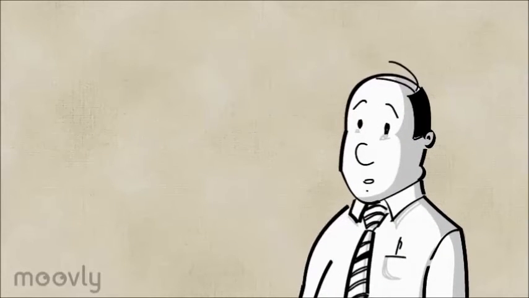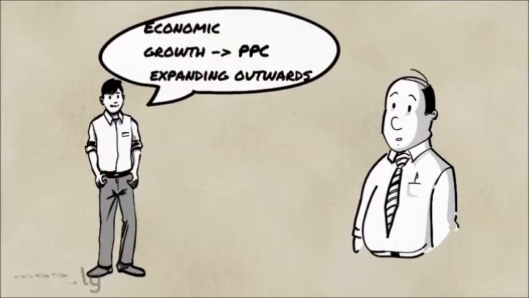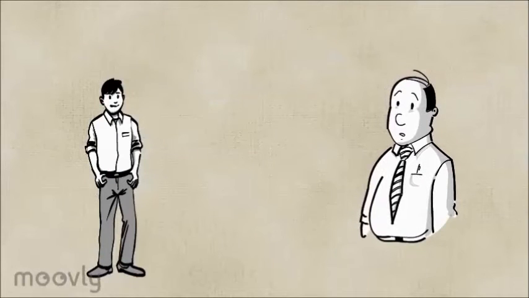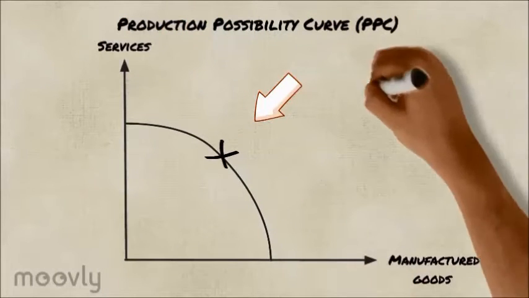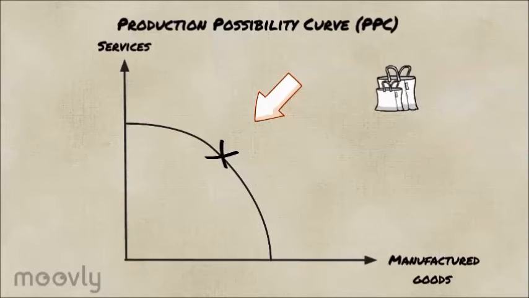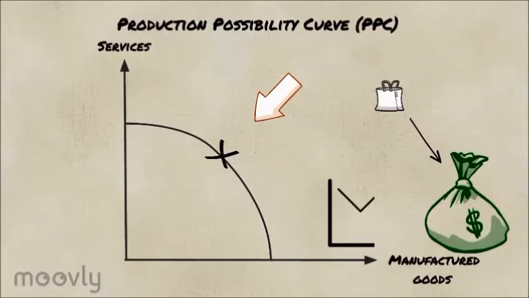You remember how I mentioned economic growth is characterized by the PPC expanding outwards? Well, if we keep this up, we will eventually run out of resources, and the PPC is going to start shifting inwards. Fewer goods and services are produced, stifling economic growth, which means your profits are going to go down.